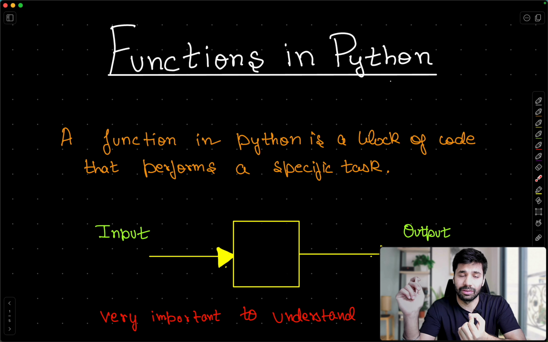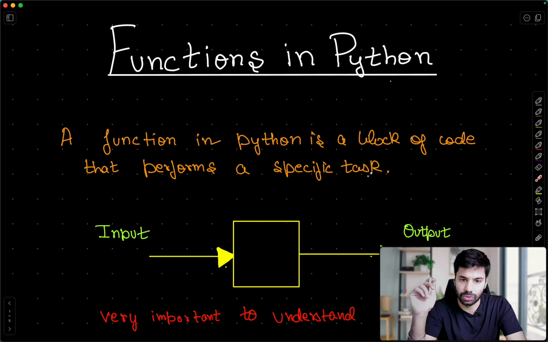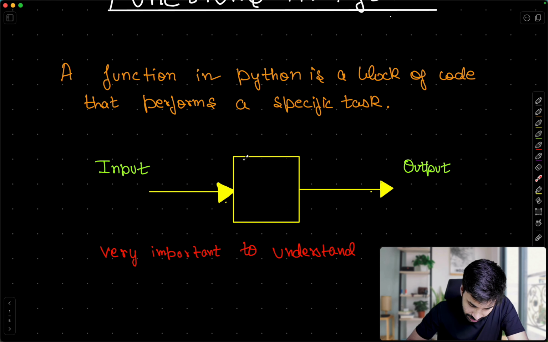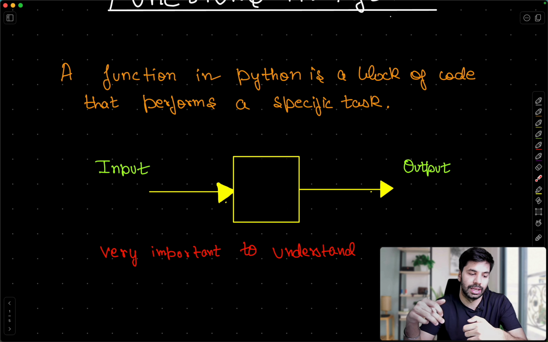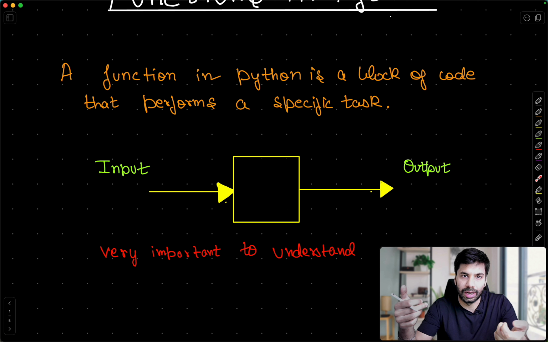The way I understand function is kind of like a black box. It's like a box like this, where you are just concerned about what you send as an input, and you will be getting an output based on that. A very easy example is a remote to control your TV. When you press the button to increase the volume, the volume gets increased. So the input is pressing the button and the output is the volume getting increased.